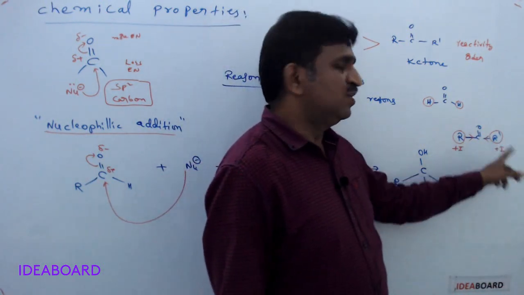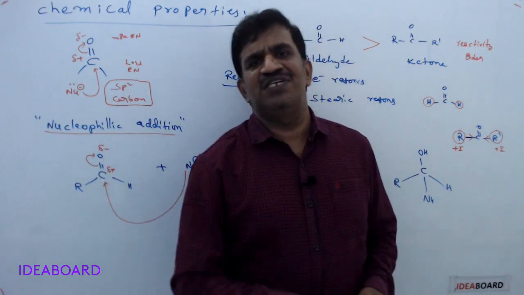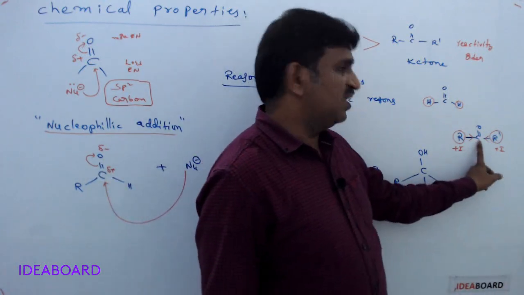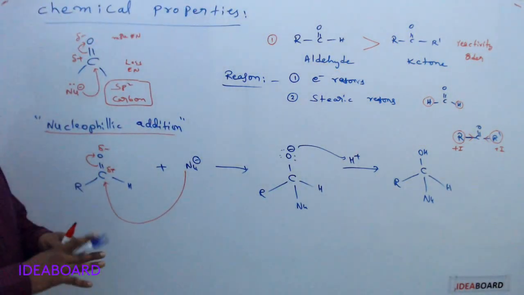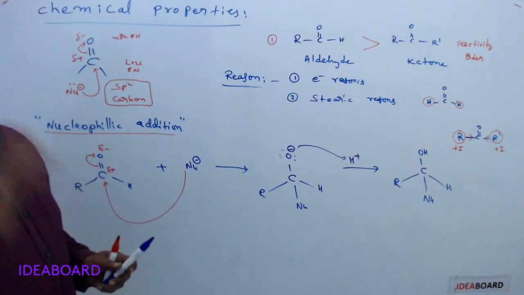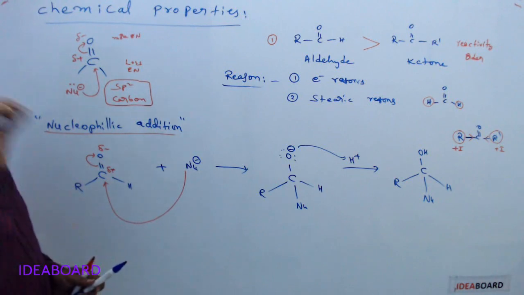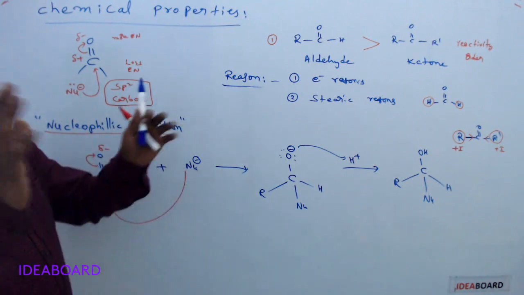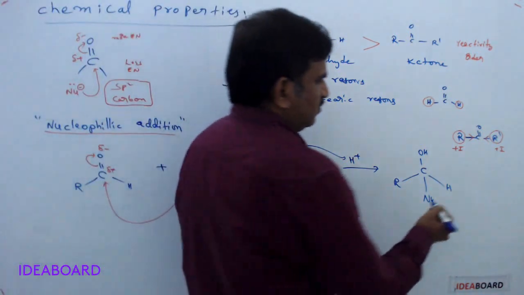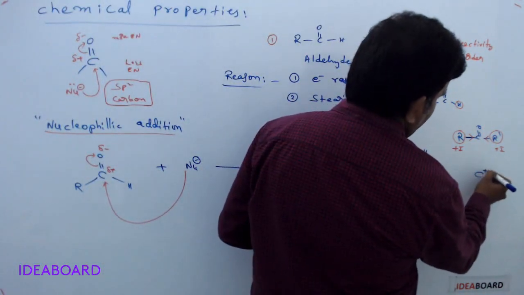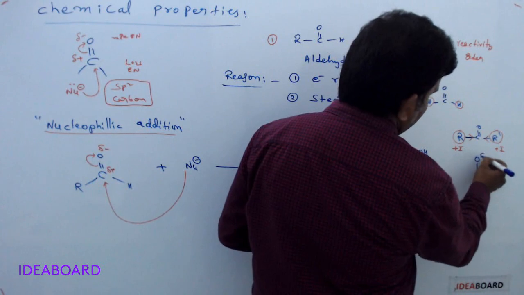The alkyl groups will increase the electron density on the carbonyl carbon, means positive charge formation is reduced or electron deficiency will be minimized. So it is becoming neutral, because this carbon is trying to get positive charge by converting like this.